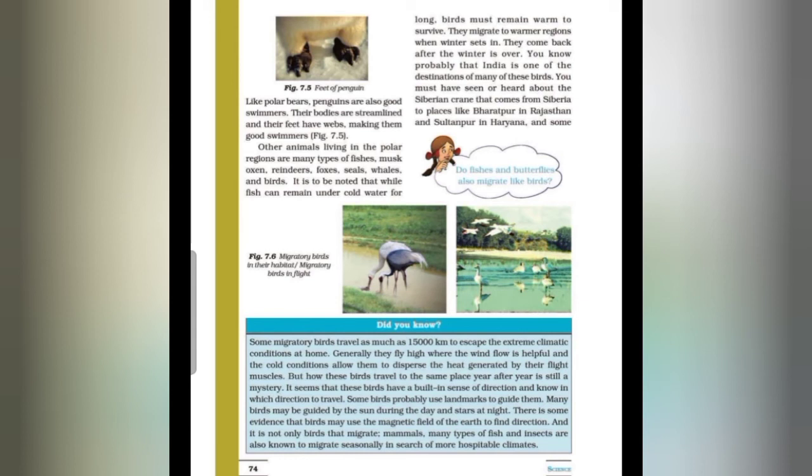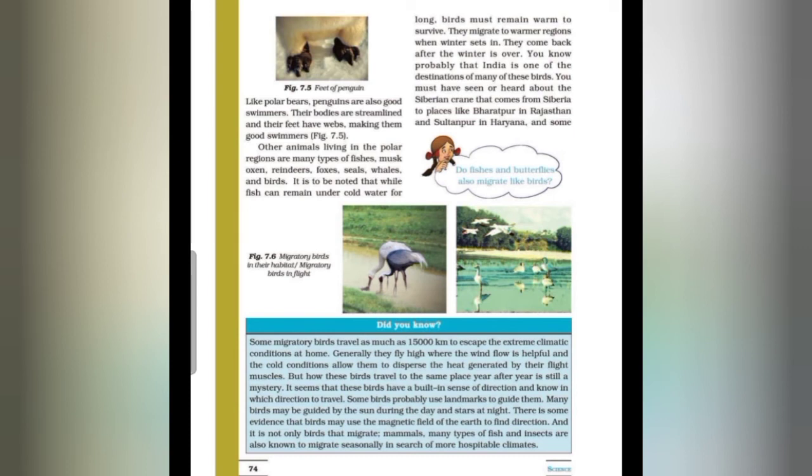They come back after the winter is over. You know probably that India is one of the destinations of many of these birds. You must have seen or heard about the Siberian crane that comes from Siberia to places like Bharatpur in Rajasthan and Sultanpur in Haryana.